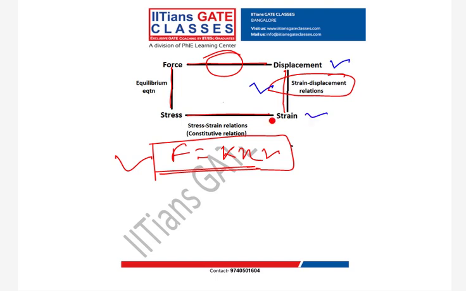Now your strain and stresses are related by stress strain relations, also known as constitutive relations. This is again a very important topic in basic elasticity. What is the stress strain relation known as for a one dimensional problem?